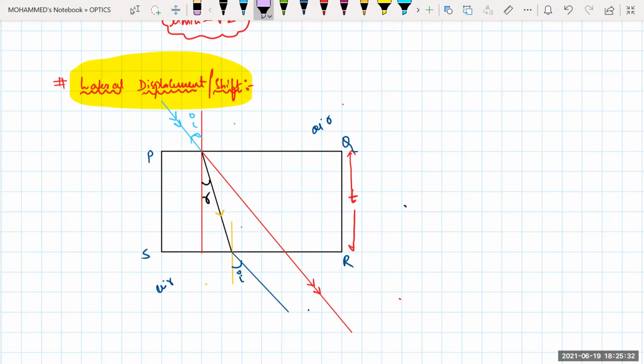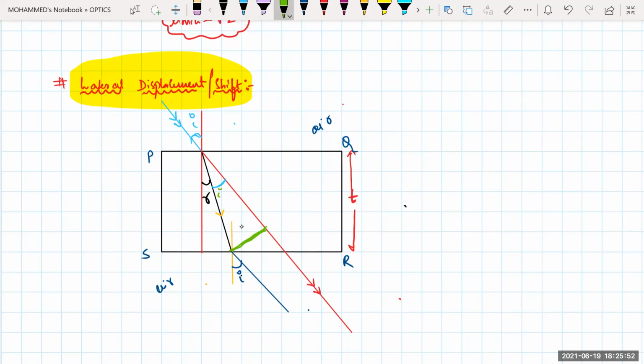What is the shift here? Can you tell me? Shift is this much, isn't it? That means if I draw this one with this pen, this will be the shift. So now tell me what is this angle?